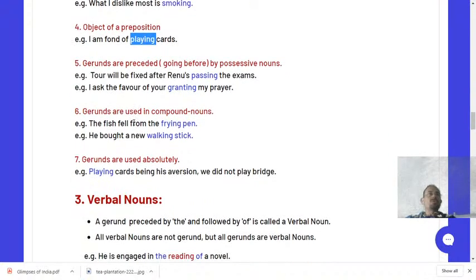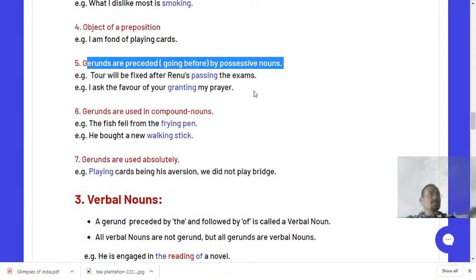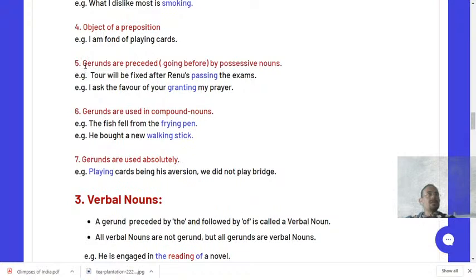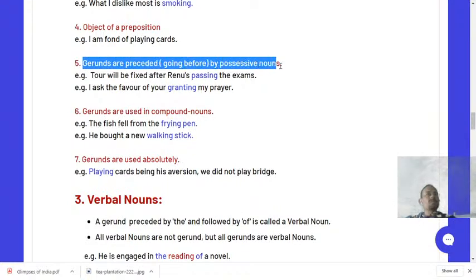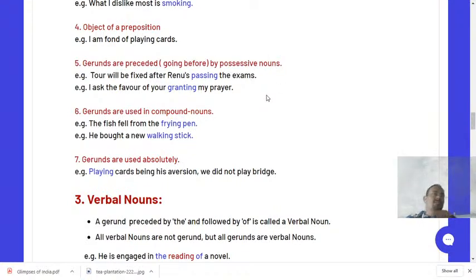Now let's move on to the next rule, that is gerunds are preceded by possessive nouns. Always remember, dear students, gerunds are preceded by possessive nouns. What do you mean by preceded and followed? Preceded means something that goes before, and followed means something that goes after. Understood?